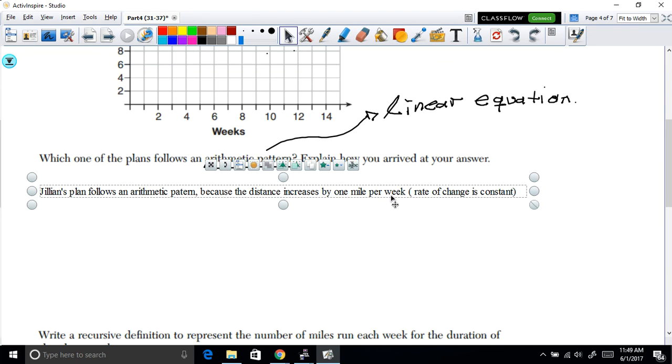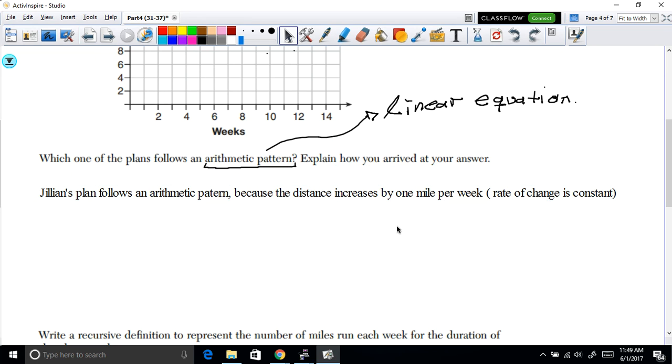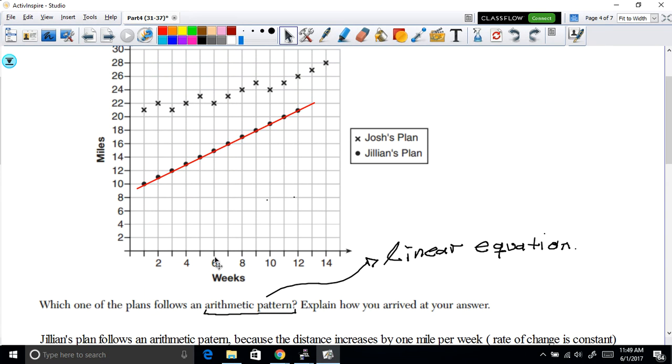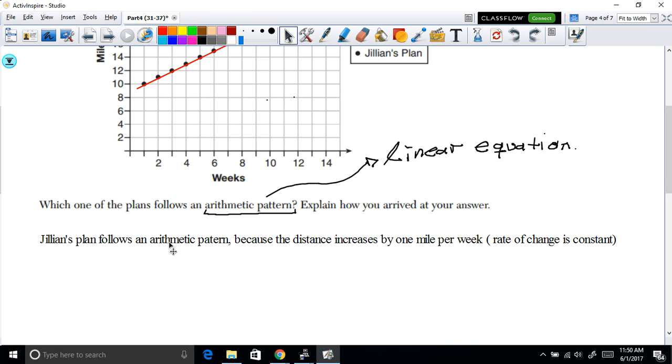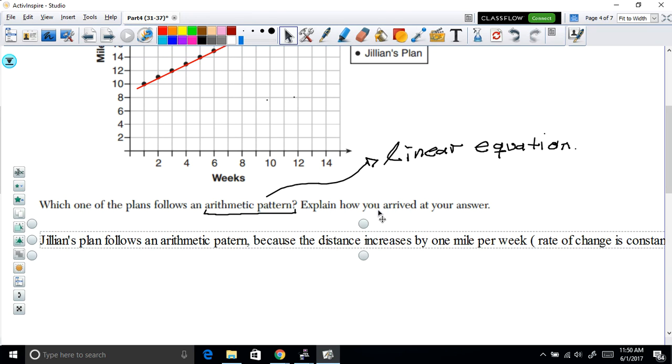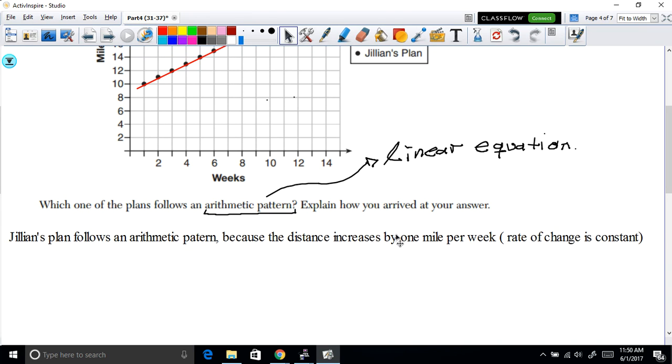Now, how can we determine that it does increase 1 mile per week? Well, look at the x-axis, that's week. Look at the y-axis, that's miles. We can see that the slope here is 1. If you move 1 to the right, you move 1 up. 1 to the right, 1 up. So that means that the rate of change is 1, a positive number. So we can make that conclusion: Jillian's plans follow an arithmetic pattern because the distance increases by 1 mile per week, due to the rate of change being constant.